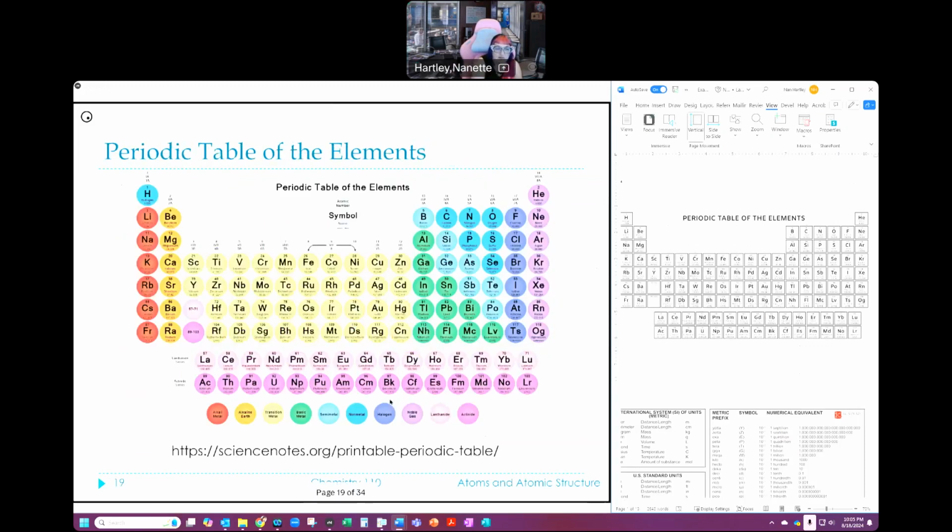Now, when we talk about our periodic table of the elements, and this is a slightly better view so that you can read those things a little bit more, this is the view that we typically look at. Again, this is not the view that I'm going to give you on your periodic table for the test, because this gives you more information than what I think you should be presented with when you're taking the test. So we have an atomic number, a symbol, a name. There's the atomic mass down here. We've got some information over the top. It talks about 1A. You'll see this is 2, Roman numeral 2A.